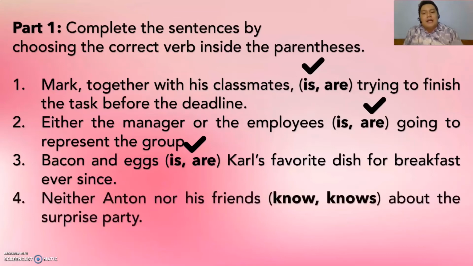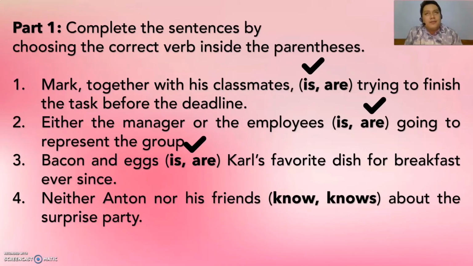Next. Neither Anton nor his friends know or knows about the surprise party. We have a compound subject again joined together by neither and nor. So same with numbers 2 and 3. Okay, those are compound subjects. Same with number 4.